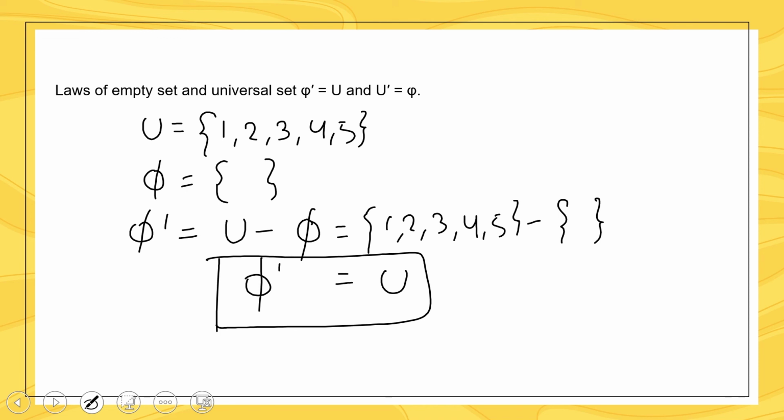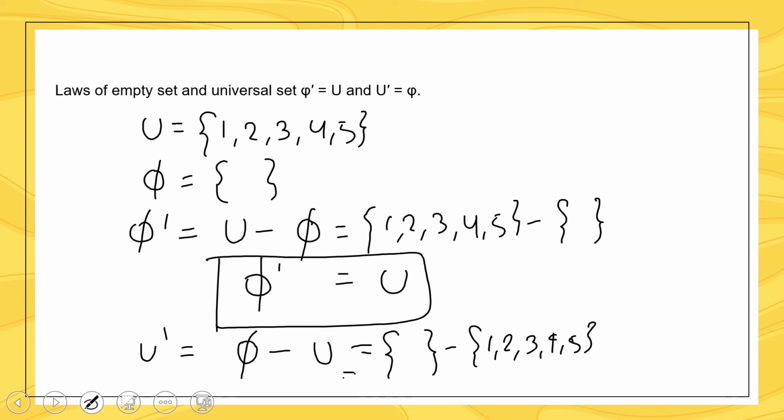And what about complement of universal set? Complement of universal set equals null set minus U, there is no element, minus 1, 2, 3, 4 and 5. So again we get a null set. So U complement equals null set.